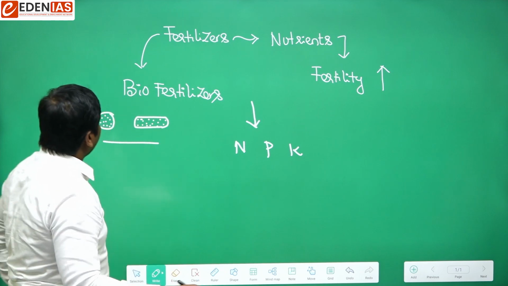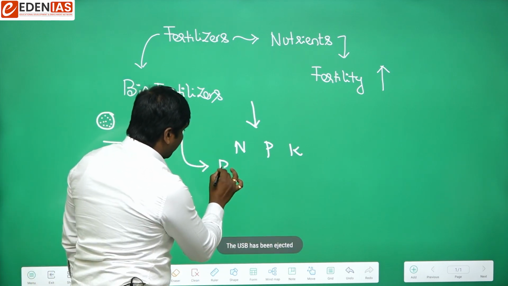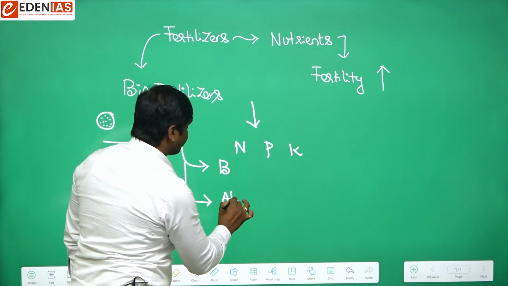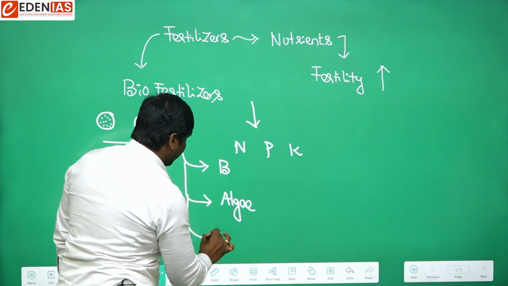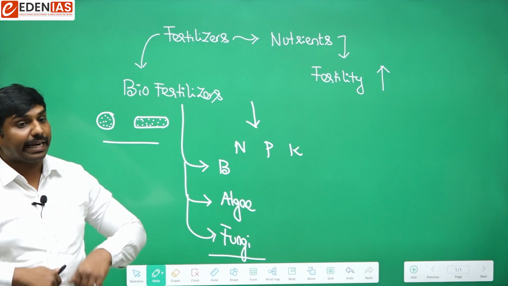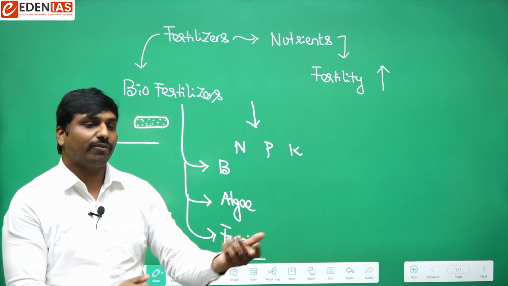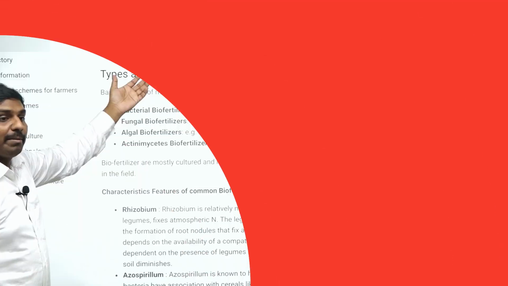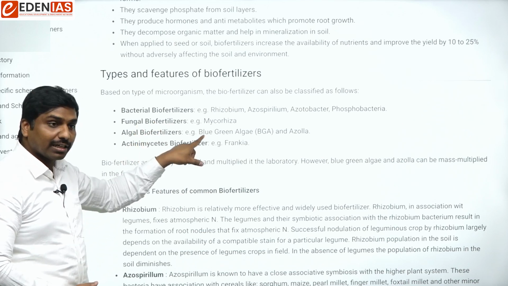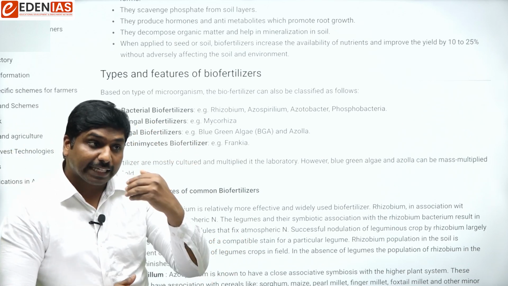If we talk from the point of biofertilizers, we can have bacteria, we can also have algae, or we can also have fungi. Any microorganism which can enhance the fertility of the soil can be called a biofertilizer. In a simple manner, biofertilizers can be bacterial, fungal, algal, or actinomycetes biofertilizers. That means they can be any microorganism.